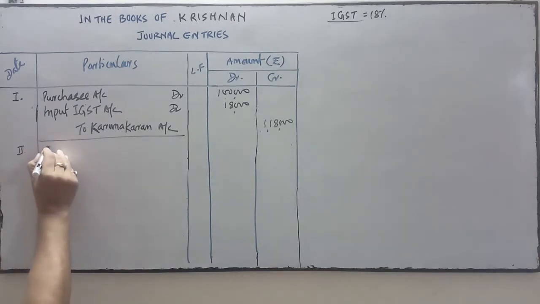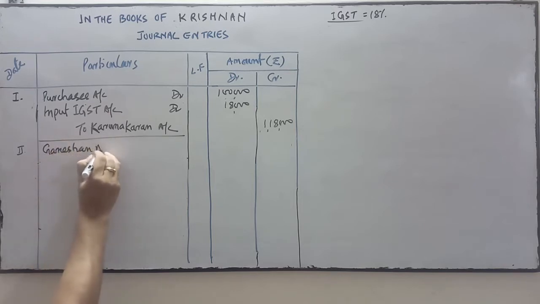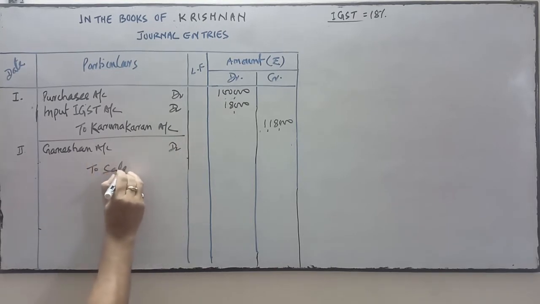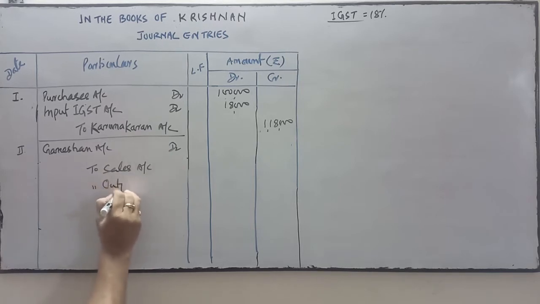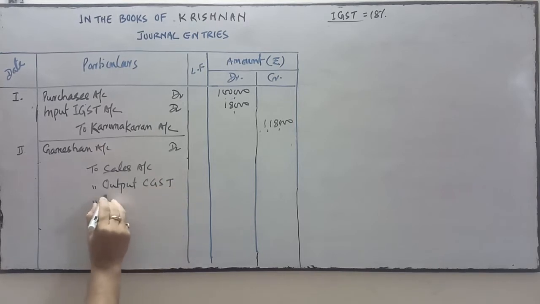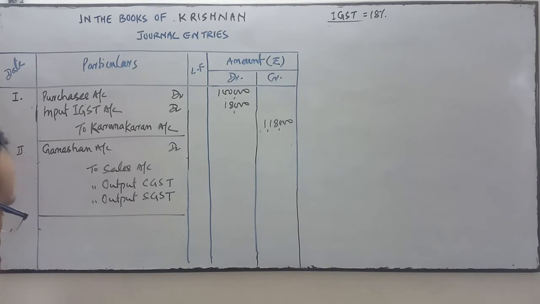So Ganeshan account debit, to sales account, to output CGST, to output SGST account. Output CGST and output SGST will be credited.